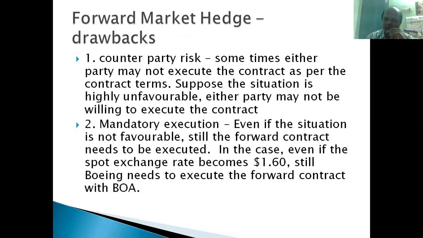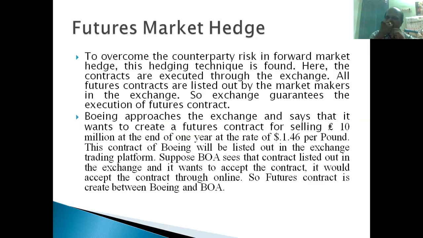First is the contract. If the counterparty defaults, right? One party defaults on the execution. They're not paying the amount. What happens, right? Then they will go for all legal issues. All these things will be there, but still, to overcome this drawback, another contract is available. That is called futures market hedging, right? Futures contract. That contract is different from forward.